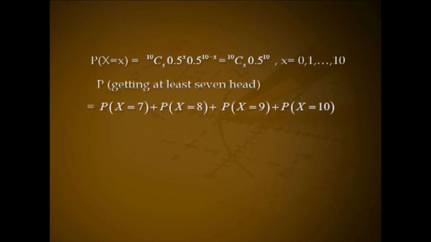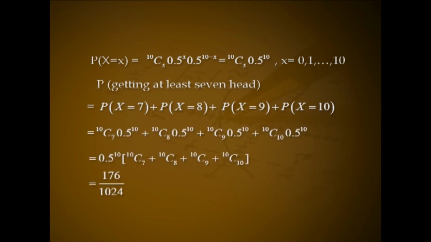Probability of getting at least 7 heads equals probability of x equal to 7 plus P of x equal to 8 plus P of x equal to 9 plus P of x equal to 10, that is 10C7 0.5 raised to 10 plus 10C8 0.5 raised to 10 plus 10C9 0.5 raised to 10 plus 10C10 0.5 raised to 10, that is 0.5 raised to 10 into (10C7 plus 10C8 plus 10C9 plus 10C10), which is 176 divided by 1024. Problem 2.